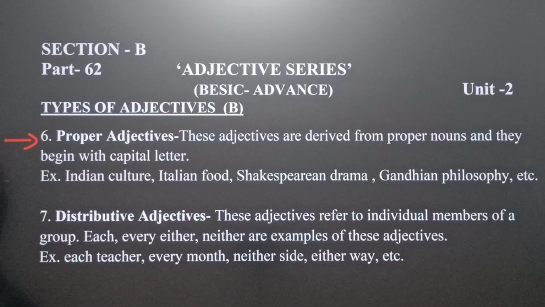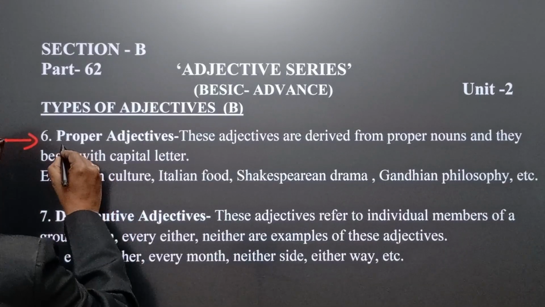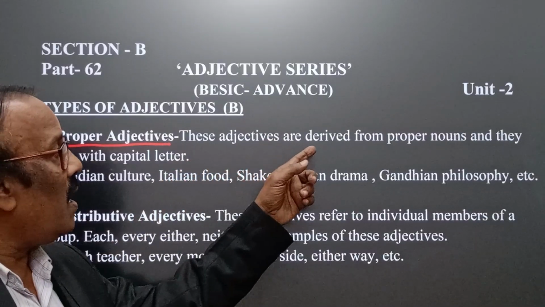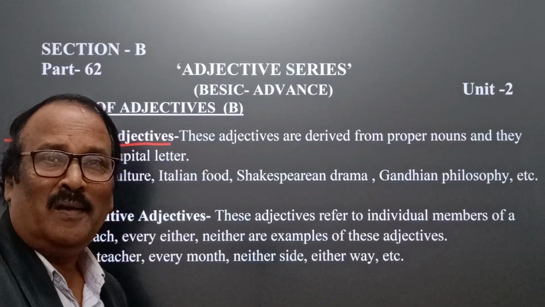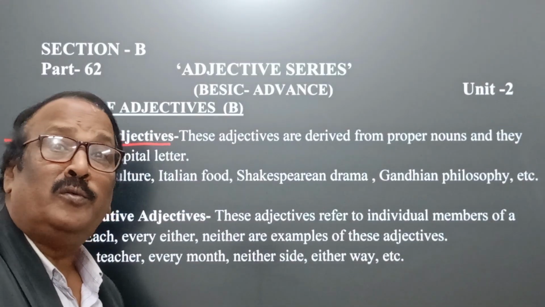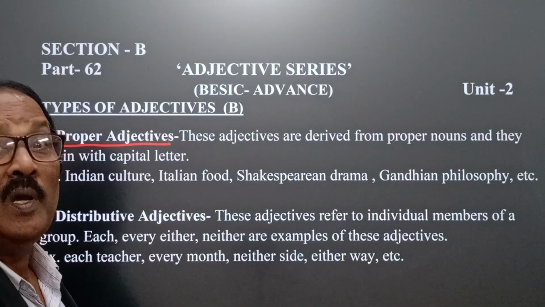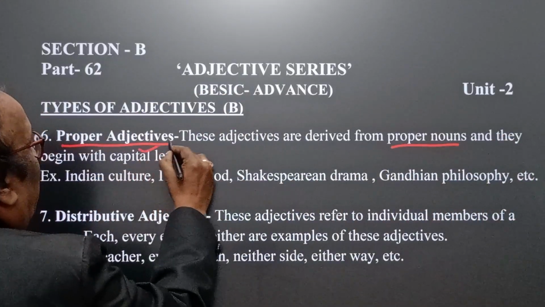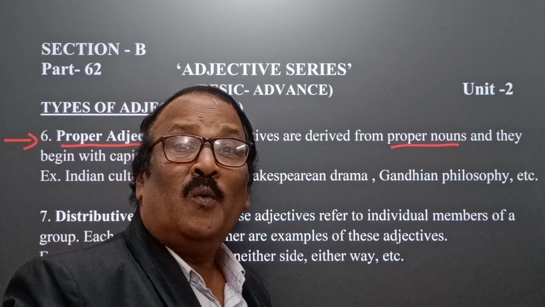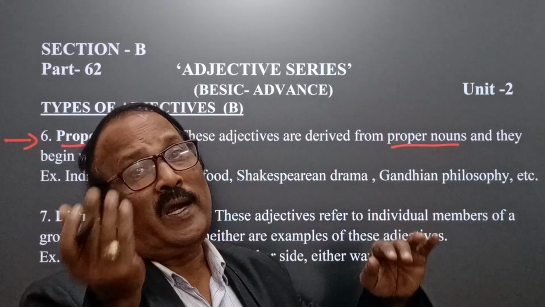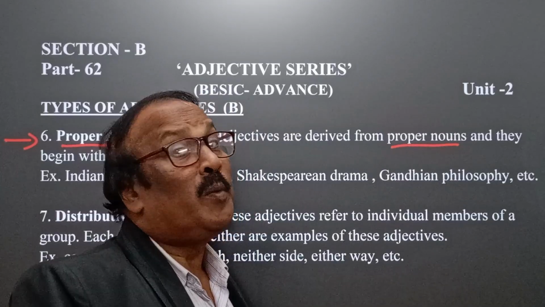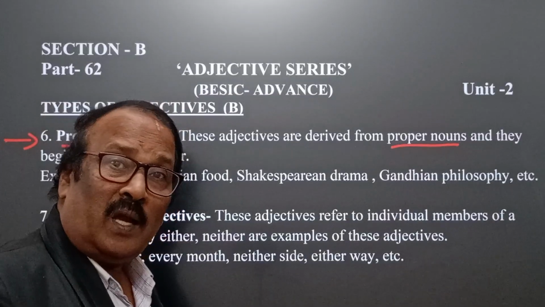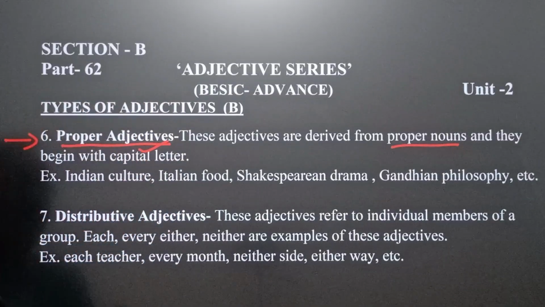How? Let's see. Proper adjectives. What do you mean by proper adjectives? You see here, these adjectives are derived from proper nouns. That's why proper adjectives. Proper nouns can be used as adjectives. Listen, proper nouns begin with a capital letter. Whenever we convert proper nouns into adjectives, definitely as a proper noun begins with a capital letter, proper adjectives also begin with a capital letter. Let's see examples.